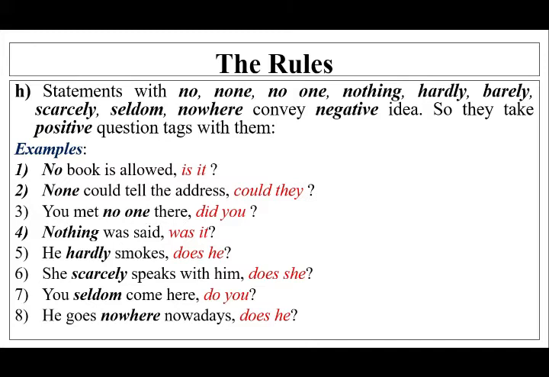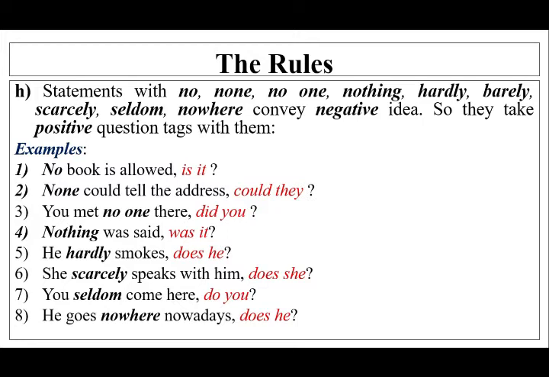Clear? So from this rule we have taken this: the statements with no, none, no one, nothing, hardly, barely, scarcely, seldom, nowhere convey negative ideas, so they take positive question tags with them.